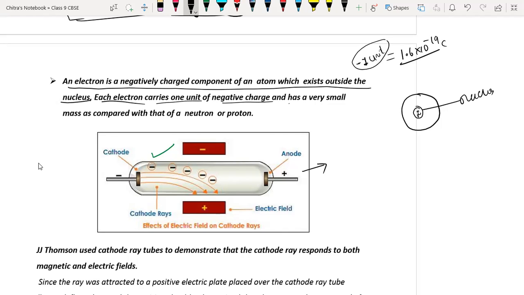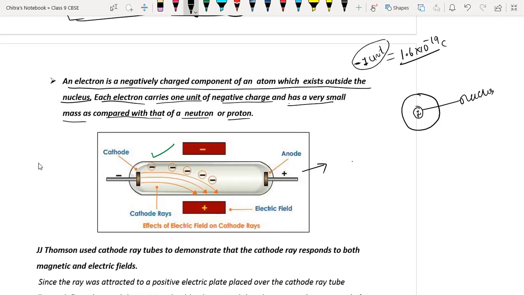That's why it has been given negative magnitude. It has a very small mass as compared to that of the neutron and proton. The mass of one electron is approximately 2000 times less than the mass of proton or neutron.